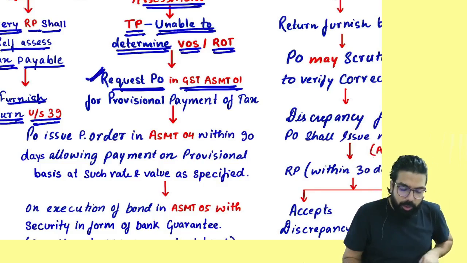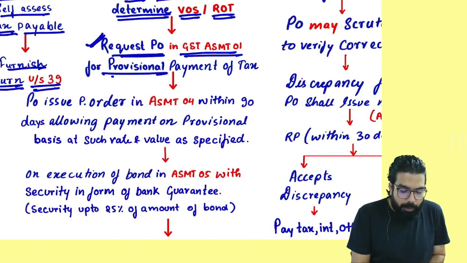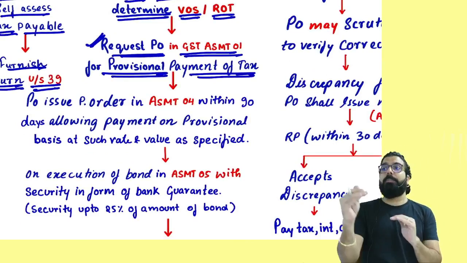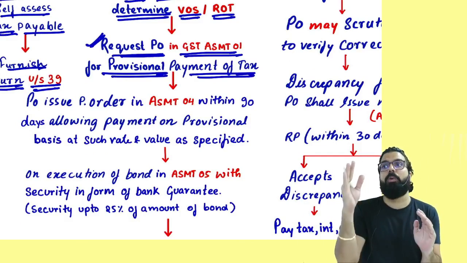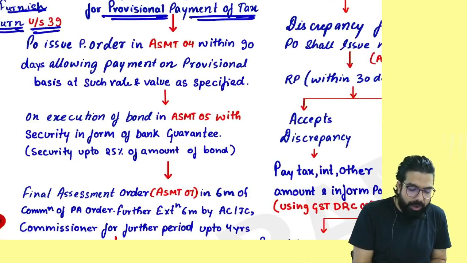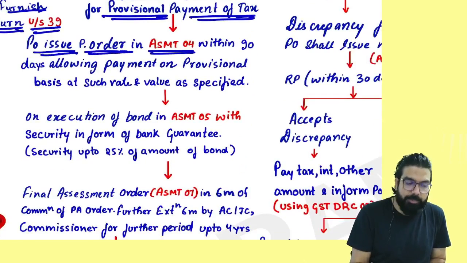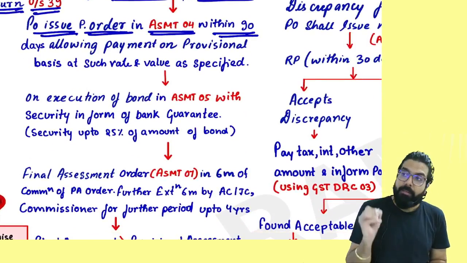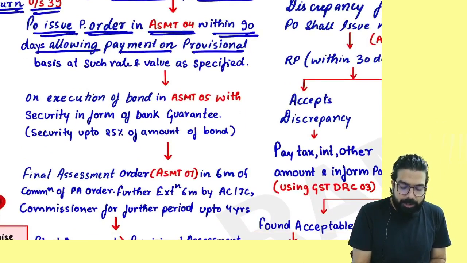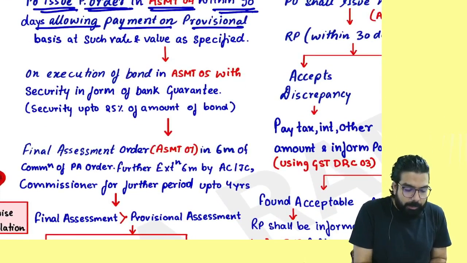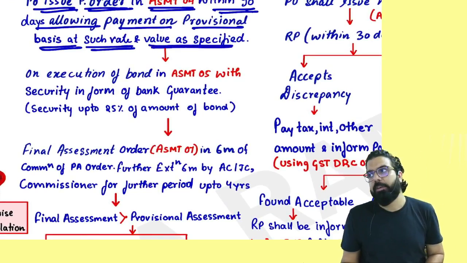Now, you have to request the proper officer for provisional payment of tax. Sir, please allow me to make a provisional payment of tax. The officer will issue an order in ASMT 04 within how many days? 90 days, allowing payment on a provisional basis at such rate and value as specified.